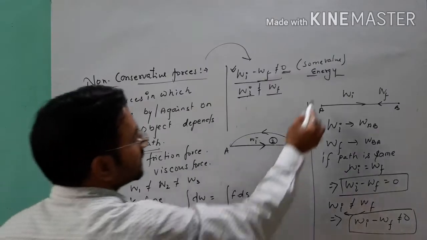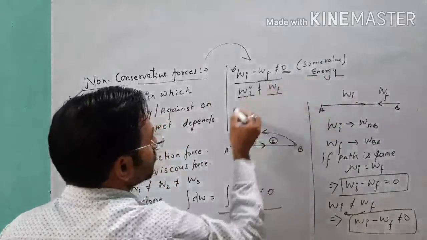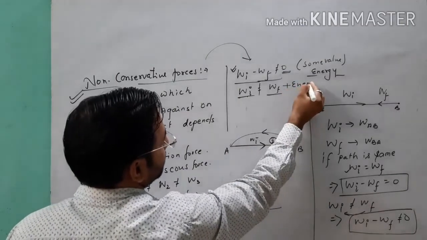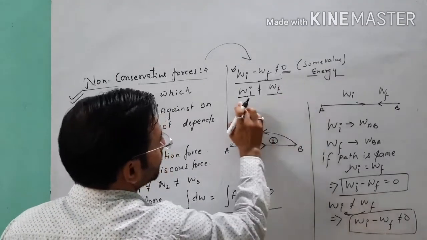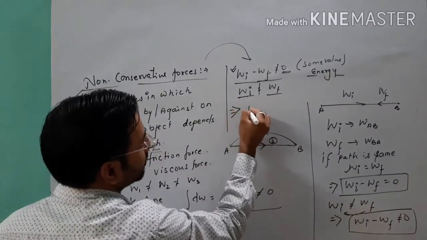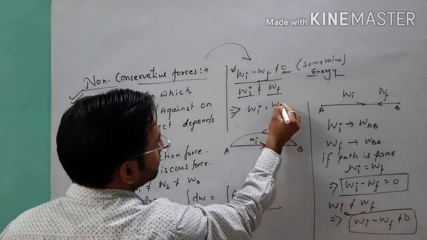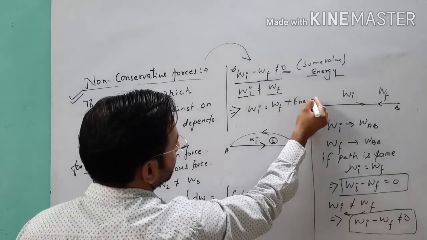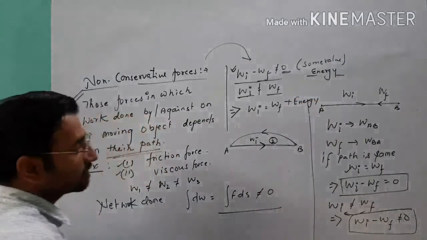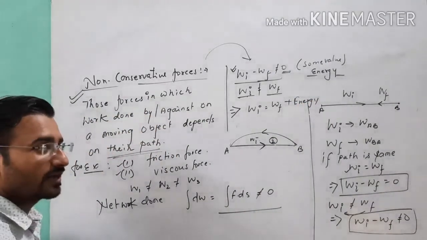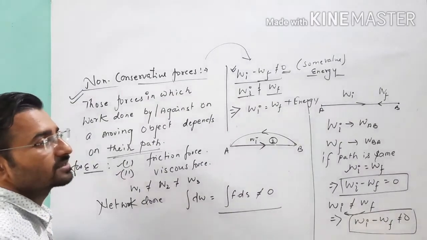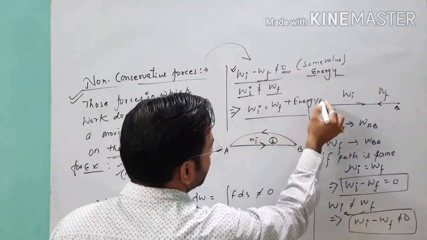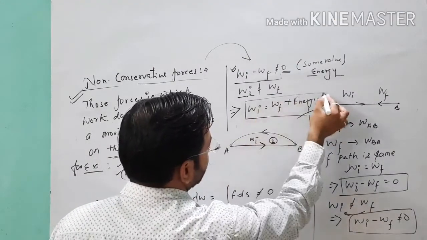If we add this energy to the formula, as we know Wi is not equal to Wf, but when we add this energy, which could be kinetic energy, heat energy, light energy, or any other form of energy, this relation will be equal.